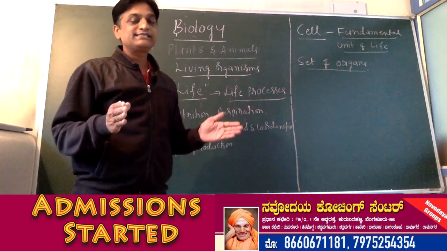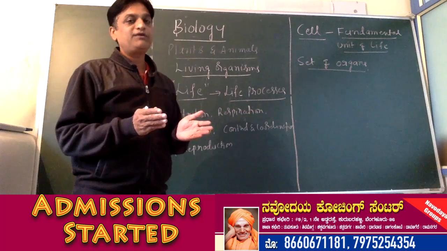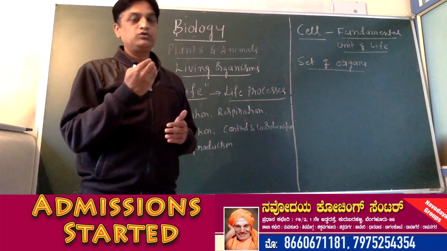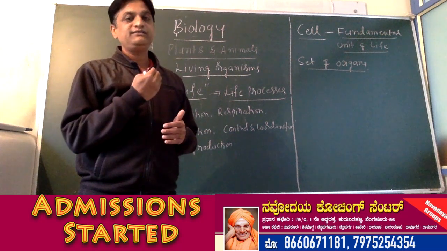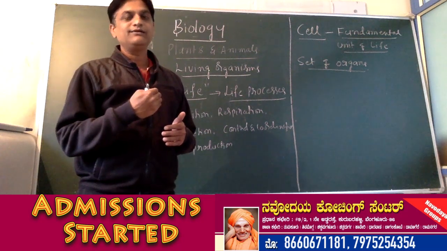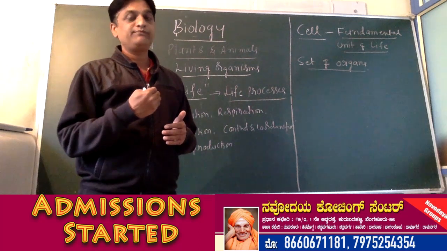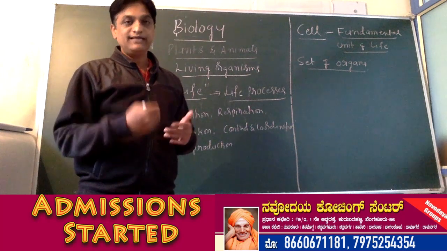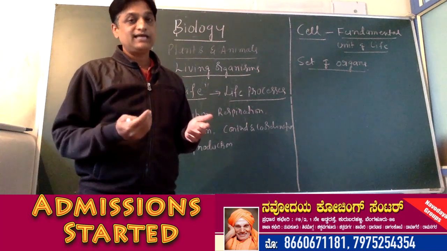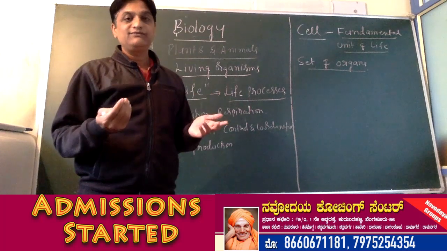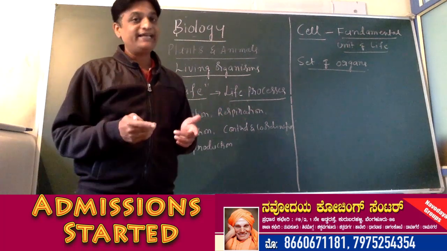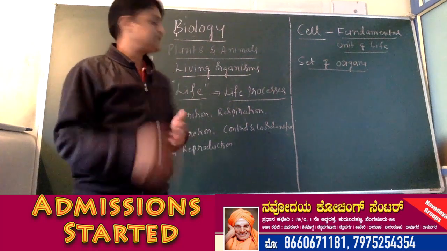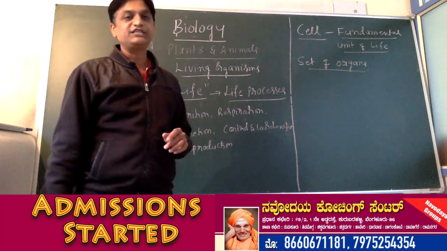Nutrition is carried out with the help of a set of organs. For example, mouth, buccal cavity, then esophagus, food pipe, then we have stomach, then small intestine, large intestine, and then we have liver, pancreas. All these organs help in the process of nutrition.